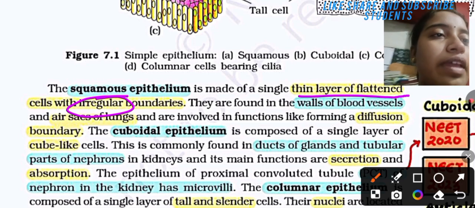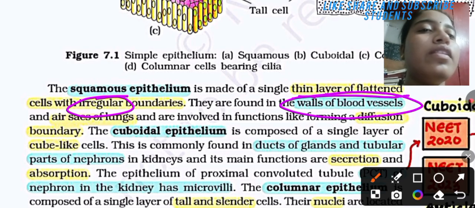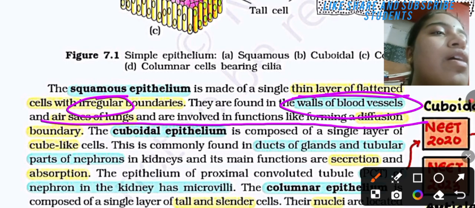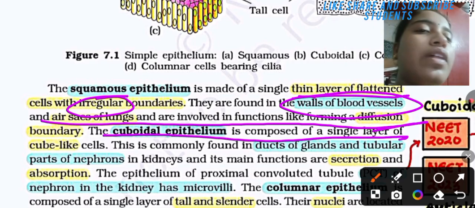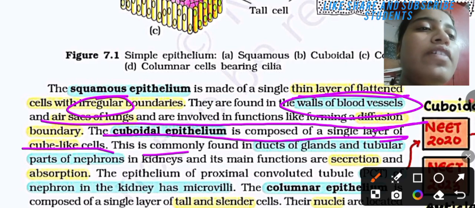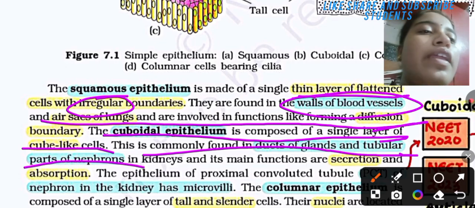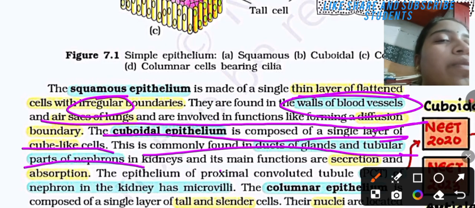The squamous epithelium is found in the walls of blood vessels and the air sacs of lungs, and is involved in functions like forming a diffusion boundary. The cuboidal epithelium is composed of a single layer of cube-like cells. This is commonly found in the ducts of glands and the tubular parts of the nephron in the kidney.